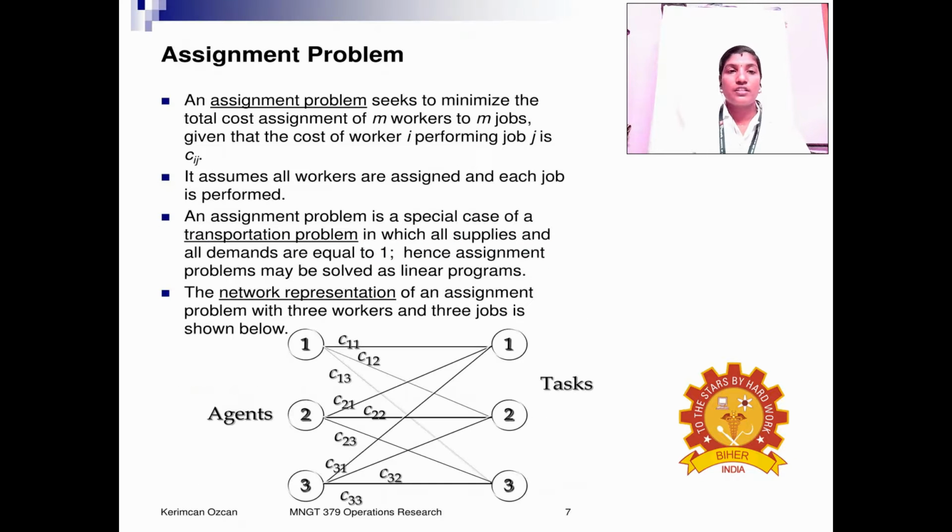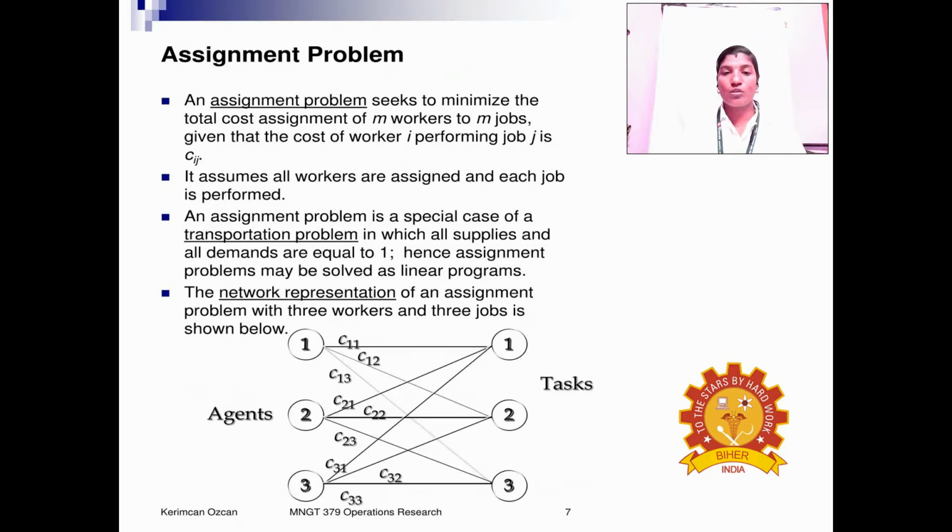Next, you can see this graph of agents and tasks. On the left-hand side are 1, 2, 3 and on the right-hand side are 1, 2, 3, so the number of rows and columns is equal.